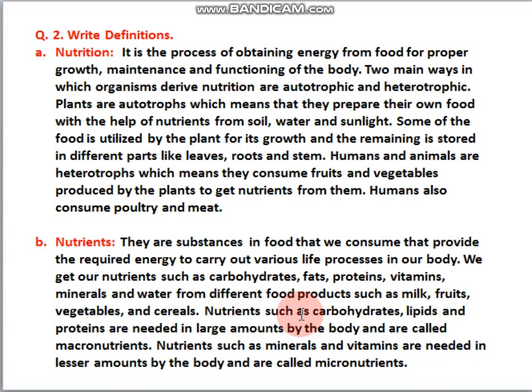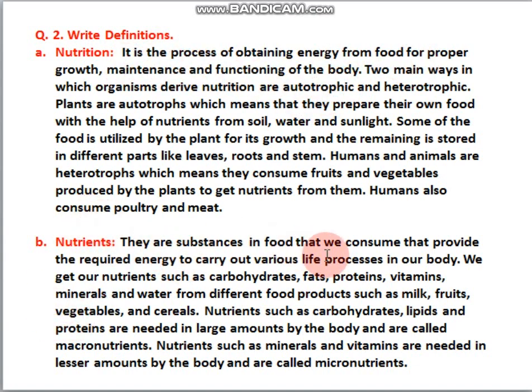So here we have to write definitions for various terms like nutrition, nutrients. Okay, what's the difference between nutrition and nutrients? Nutrition is the process of obtaining energy, and what are nutrients? They are the substances in the food that we consume that give us energy. Okay, so nutrition is the process of obtaining energy from food for proper growth, maintenance and functioning of the body.